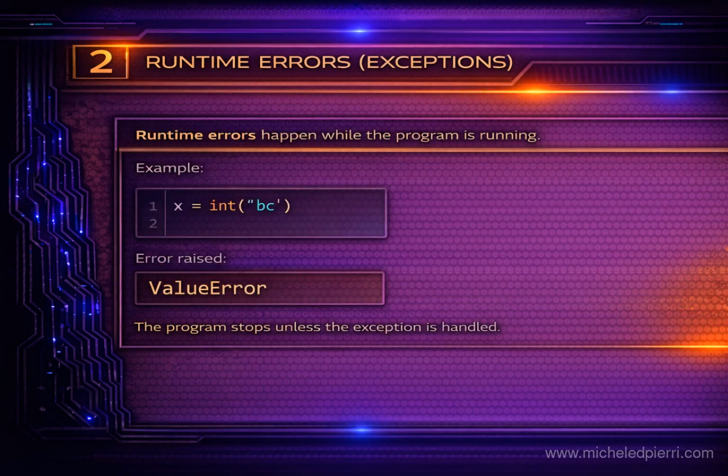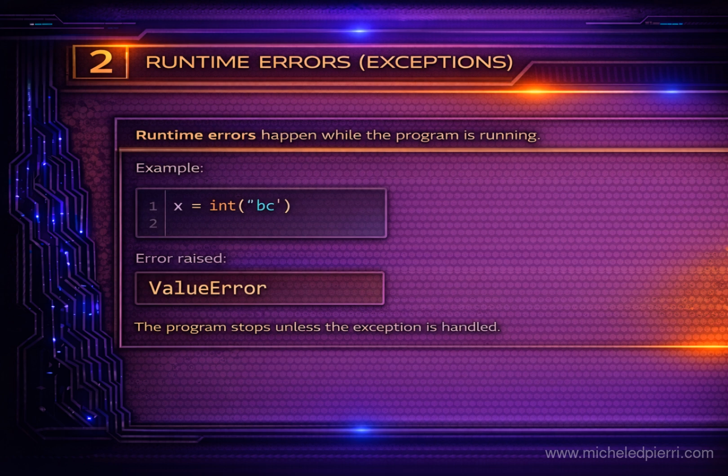Runtime errors are the ones that happen while the program is already running. The code is valid Python, so execution starts, but then an operation fails at a specific moment. In Python, that failure is reported as an exception, and by default it stops the program right there. This is why exceptions matter. They're not about bad syntax. They're about something going wrong with a particular operation, often depending on the values your code receives.